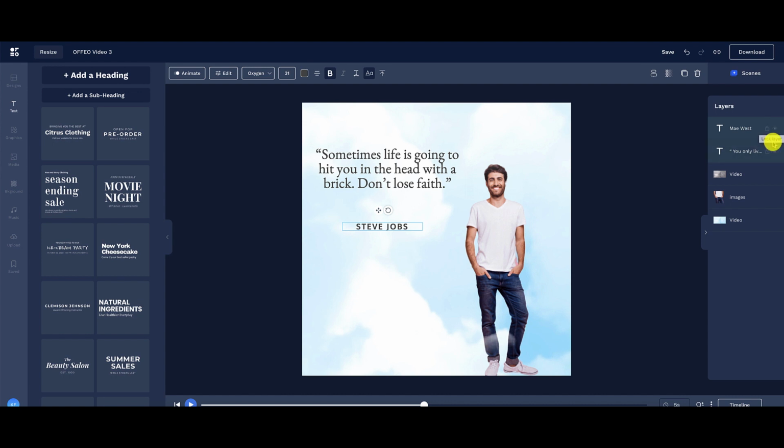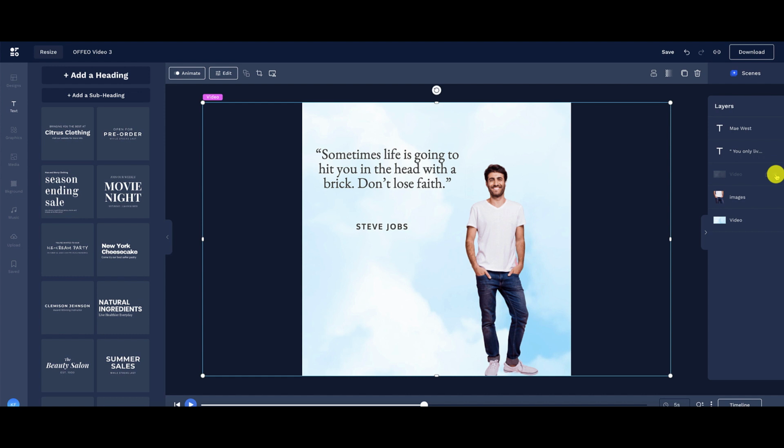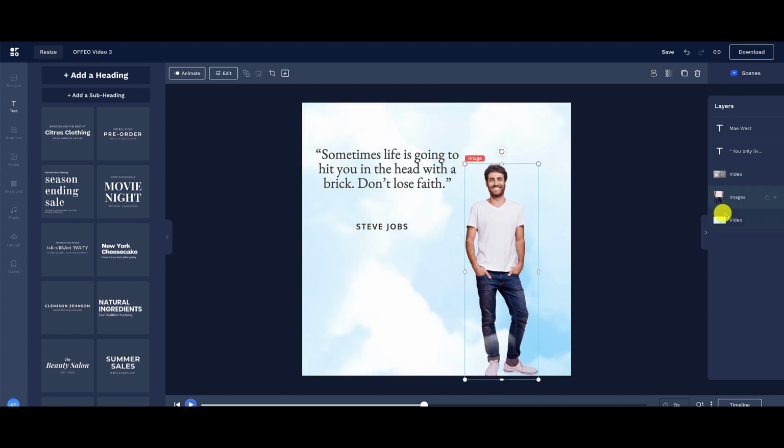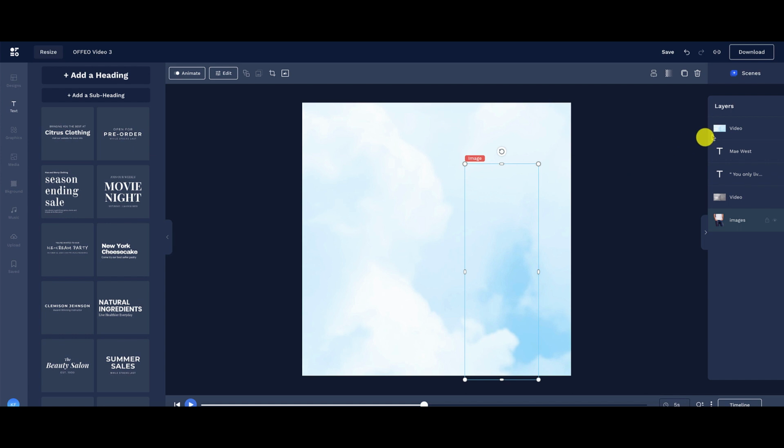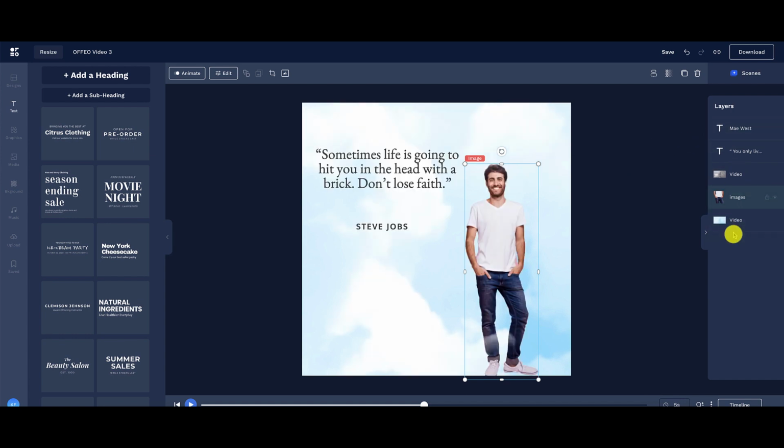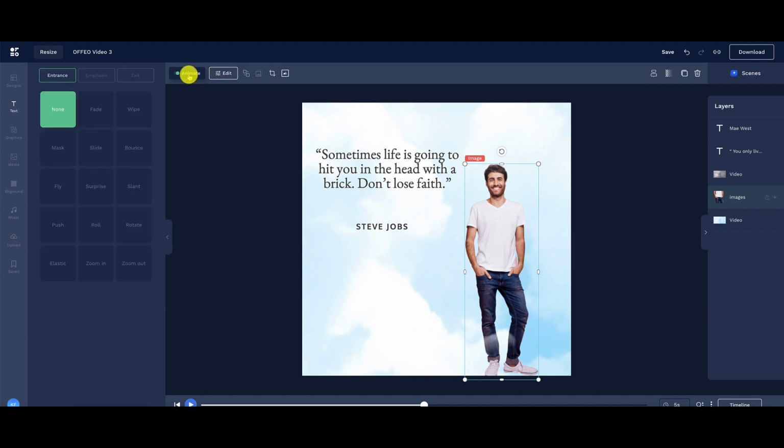I can lock the layer if I want to, if it's particularly important. If I want to hide that, I can take out the video, even the image. So there's a lot of customization. I can move different elements around. If I want the video to be at the top, I can add the video at the top. I can move it back down the bottom. I can move any element anywhere that I want to. I can animate this video in different ways in the entrance, emphasis, and exit. And this is going to be more global, but I'm going to leave that alone.